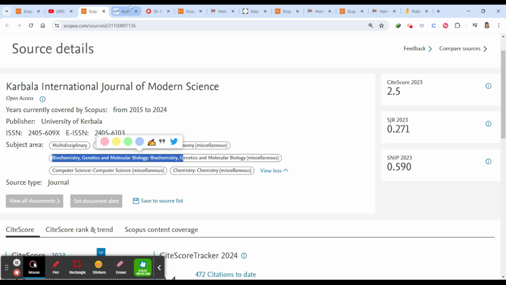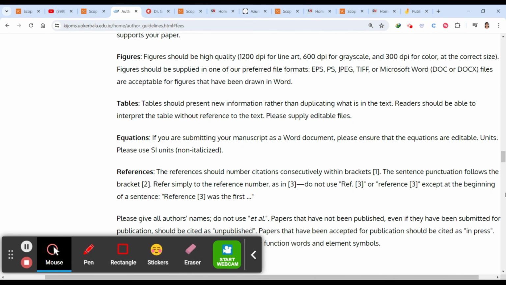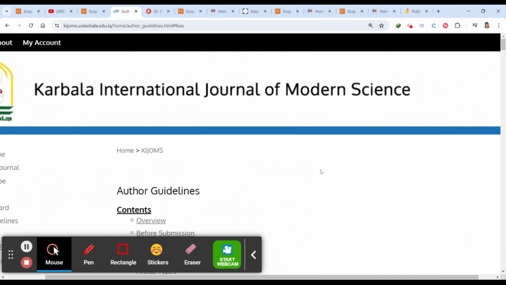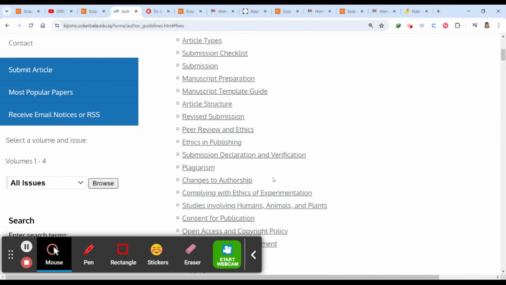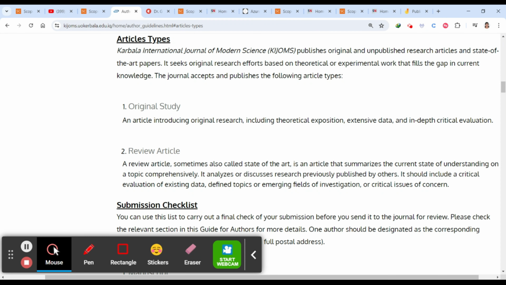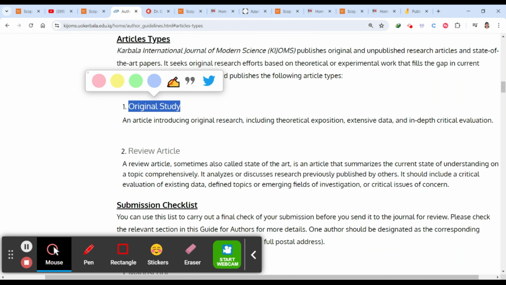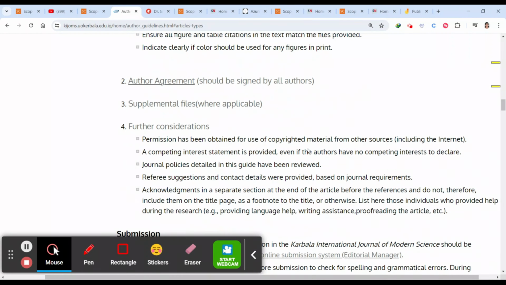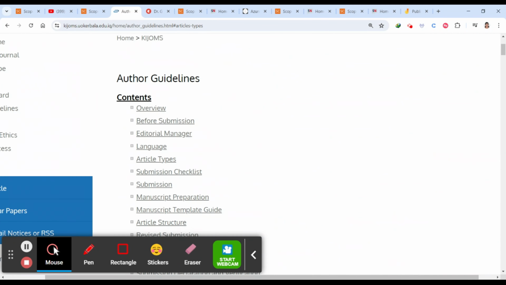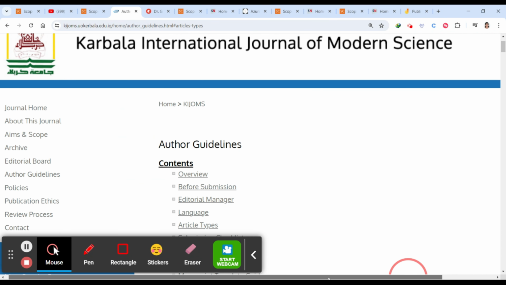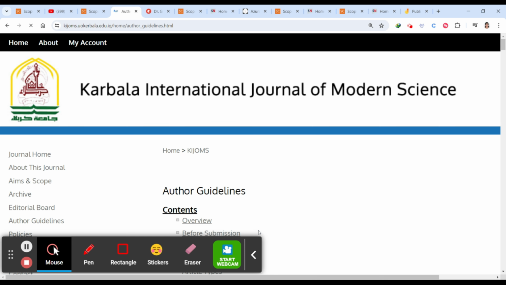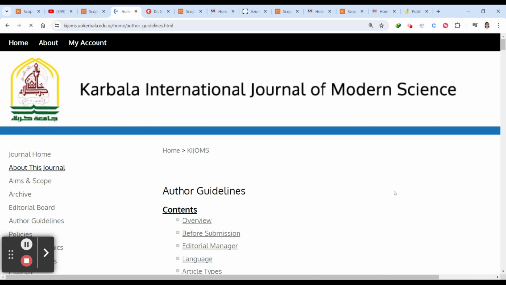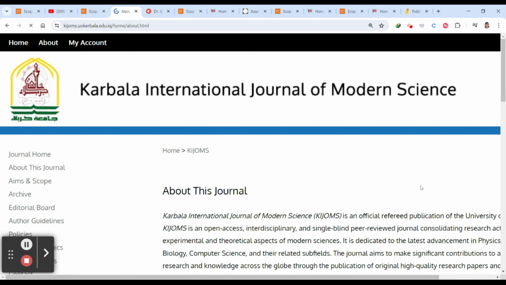So just click here to see what this Karbala University thing is all about. This is the author guidelines. You can see here that this is a paper submission, and what article types they are accepting. Yeah, they are accepting original study, review article, and everything. Here you can find more before submission, like what is the cost and everything. There is no cost, I think, because Karbala is an open, free one, and you can find everything about this particular journal.